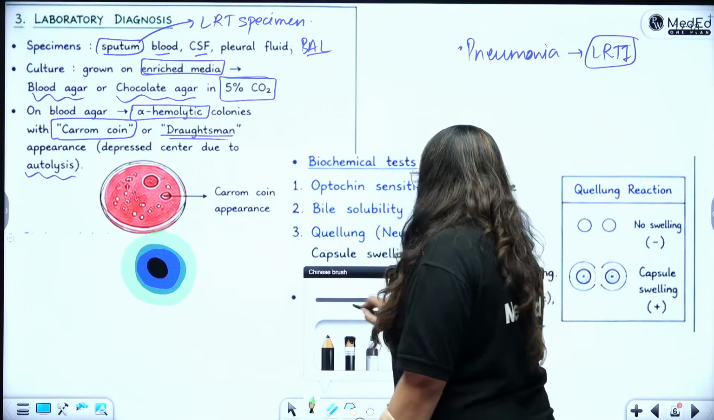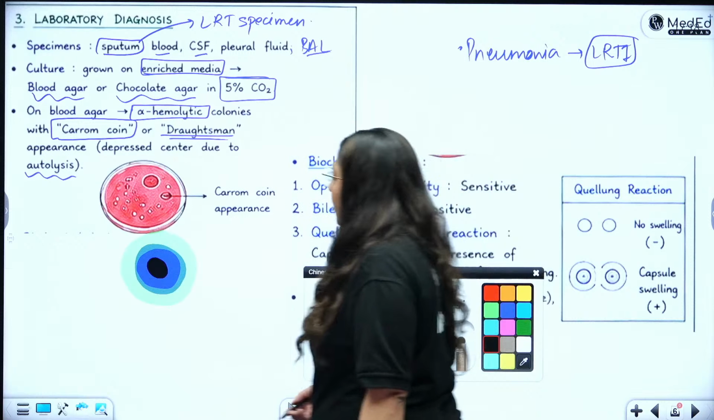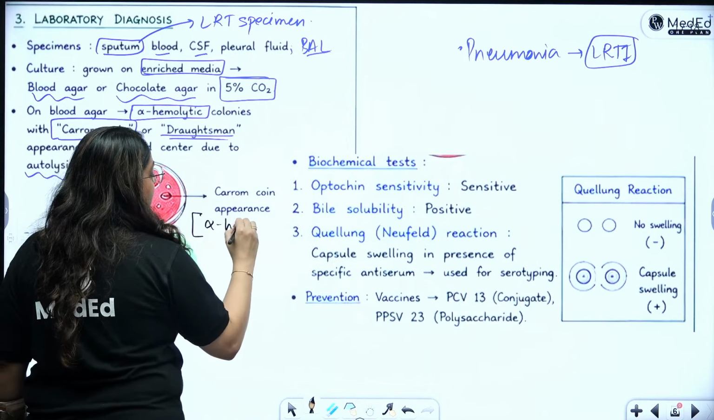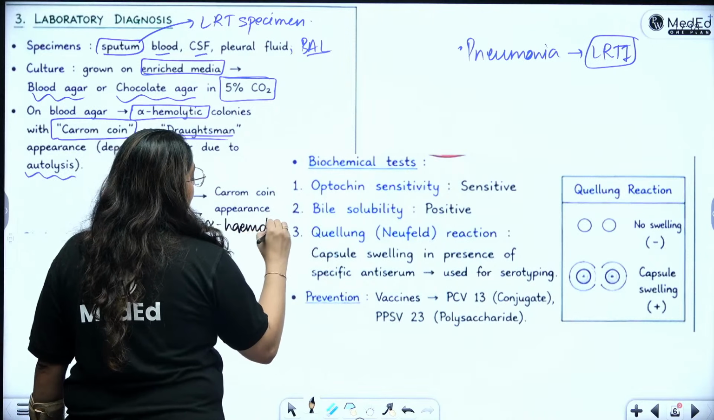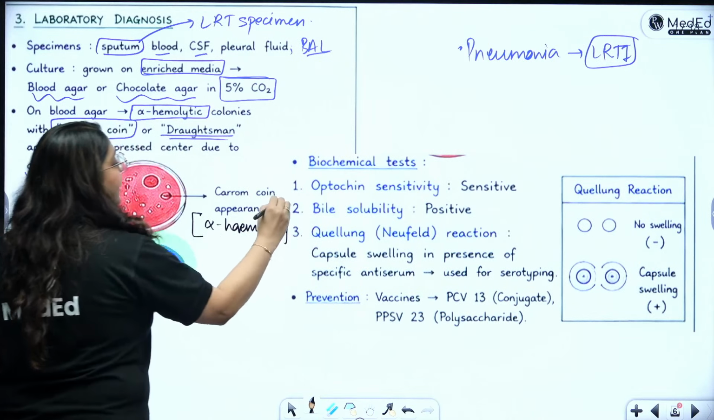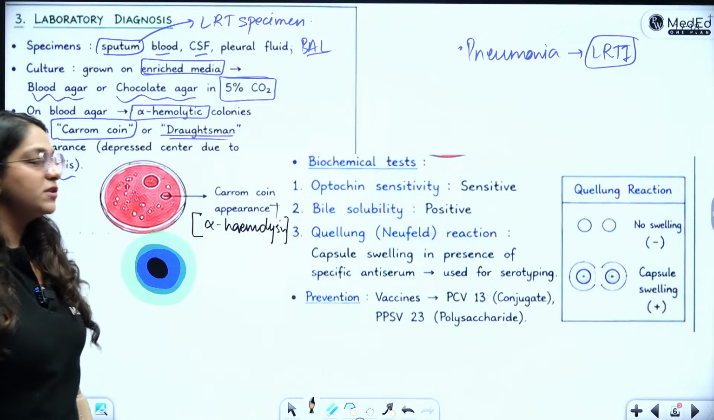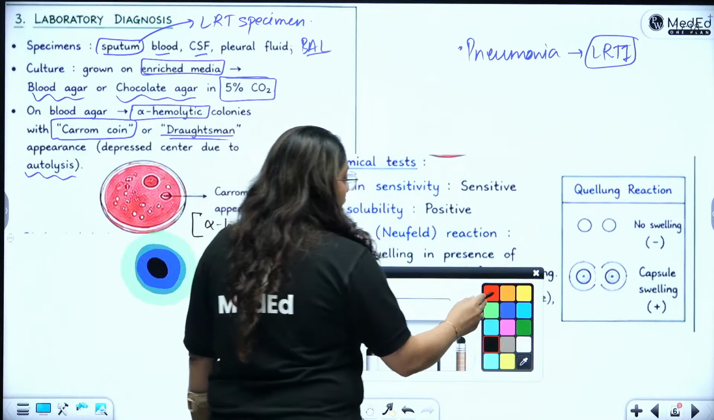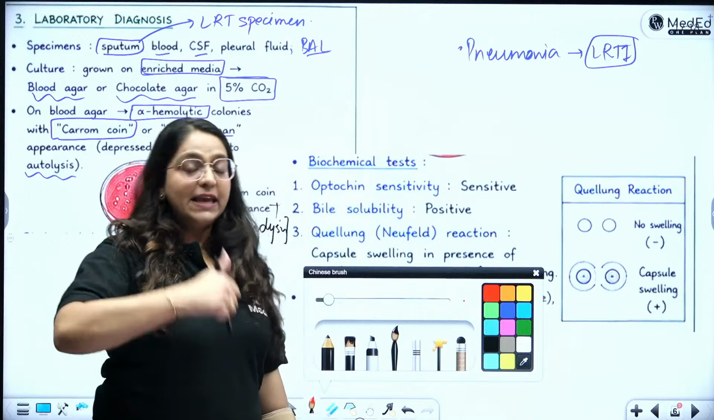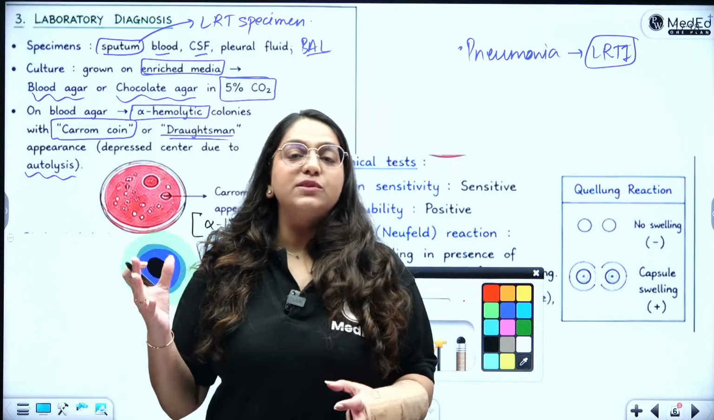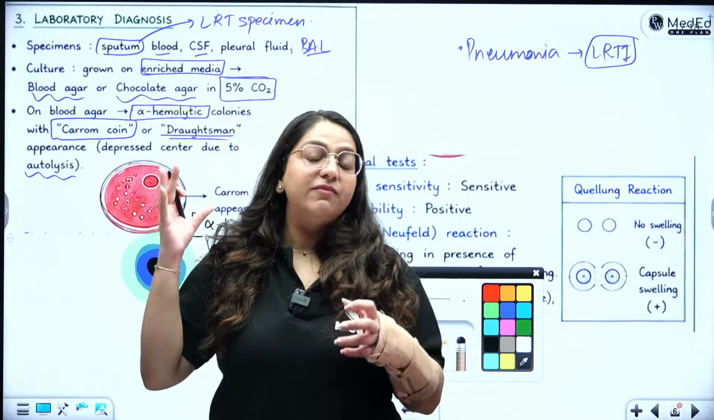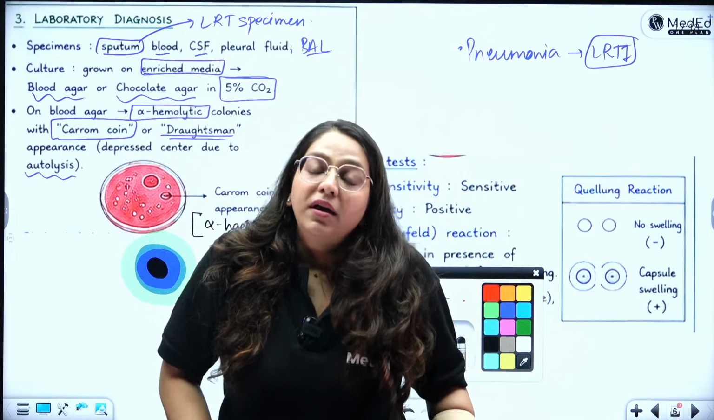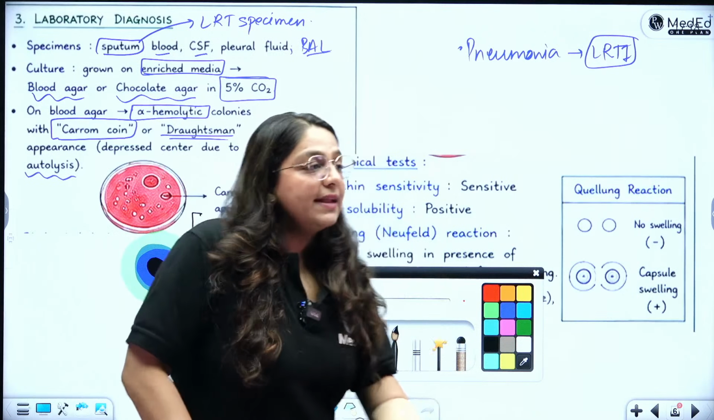So you can easily draw this diagram also, right? You will just simply write carom coin appearance with the alpha hemolysis, carom coin appearance plus alpha hemolysis on blood agar or chocolate agar. Then, like I said, what biochemical tests? The same properties that I was seeing in virulence factors, the same things I will test for lab diagnosis. So which biochemical tests am I going to do?